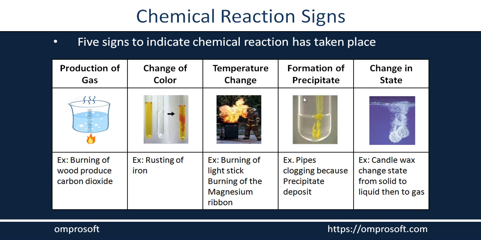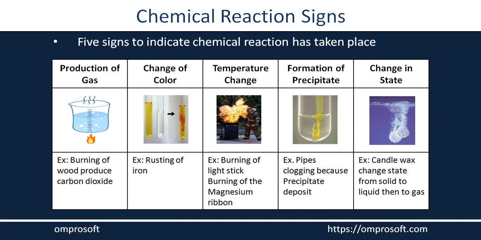Now the next one is the formation of a precipitate. A precipitate is nothing but the undissolved solid which forms as a residue at the end of the reaction. It's like an end product of the reaction in which an undissolved solid is formed. For example, in daily life, a pipe gets clogged because of the solid precipitates present in the water.